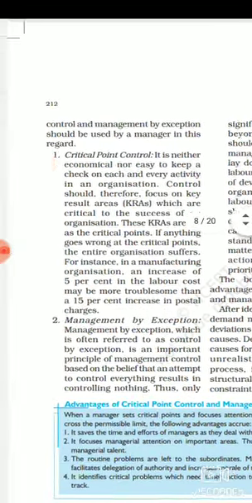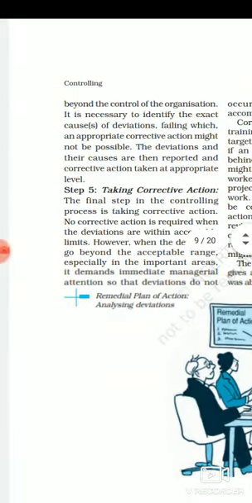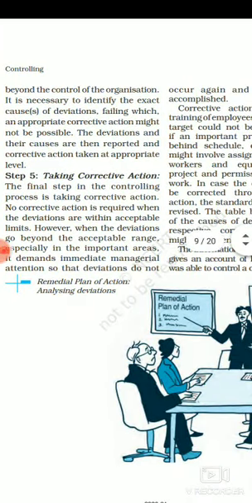And the last step is taking corrective action. Taking corrective action is a process in which a manager will try to take the correct action to rectify the deviation which is not acceptable to the organization.